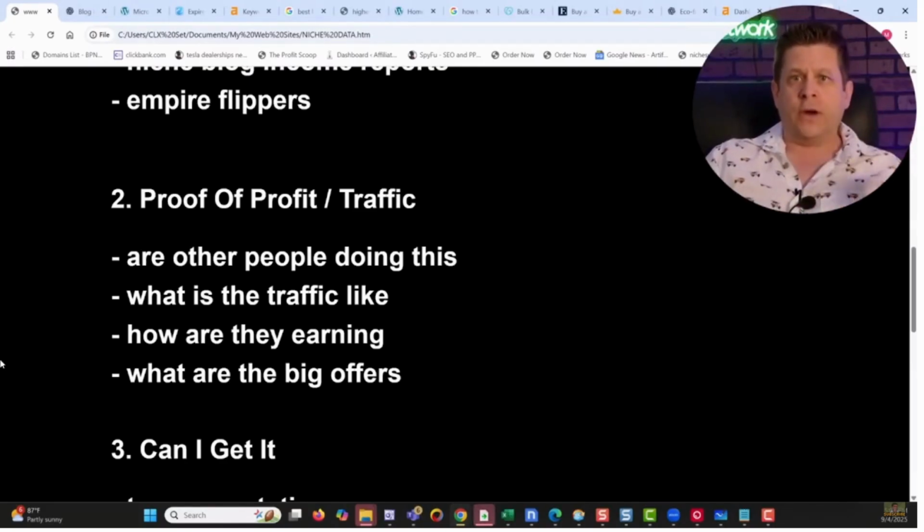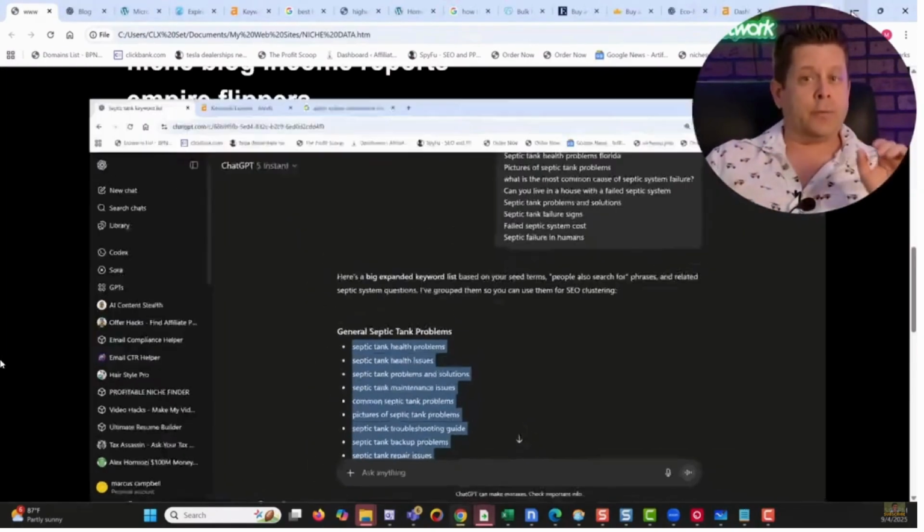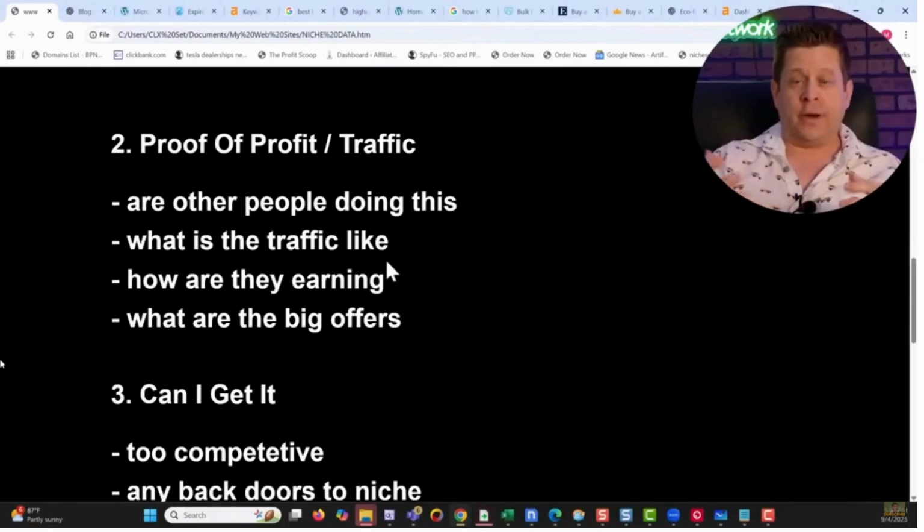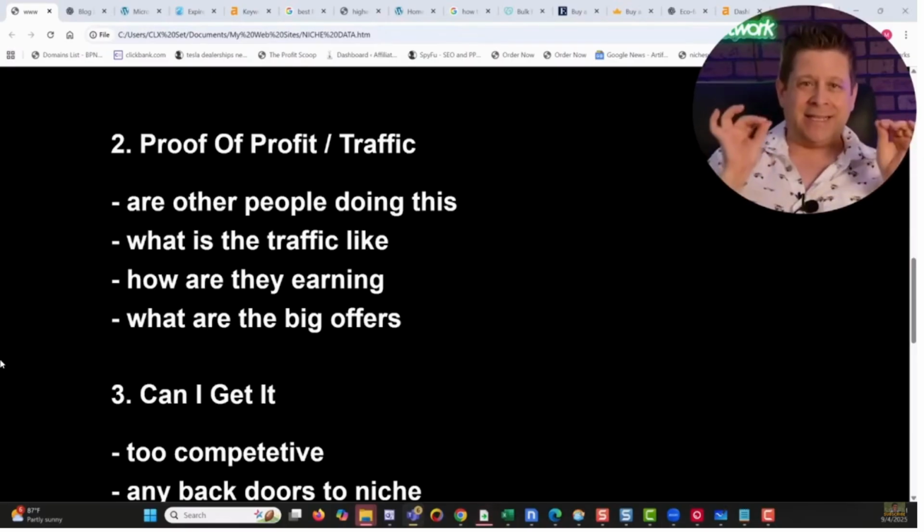Next of all, once we go through and get our data sources, we look at our domains and everything that's out there, we prove the profit, see what's going on, see if people are making money, see if the traffic's actually there, look at other places. Are they on forums and affiliate or Facebook groups or whatever they're doing? Next, we're going to ask ourselves, is this attainable? Can I actually get this traffic?